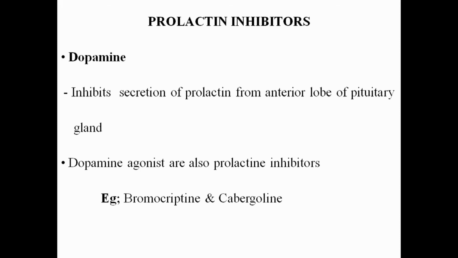What happens in Parkinson's disease? Parkinson's disease is a disease of the central nervous system, one type of extrapyramidal effect, characterized by muscle tremor and rigidity. The cause is depletion of dopamine in the basal ganglia of the central nervous system. Since there is a depletion of dopamine in the basal ganglia, we need to replace the dopamine. That can be done by giving dopamine, or the dopamine agonists, bromocriptine and cabergoline.